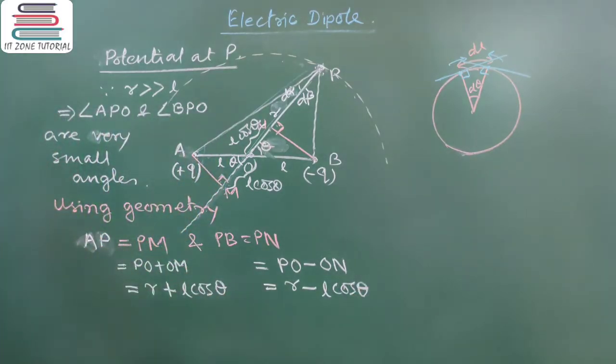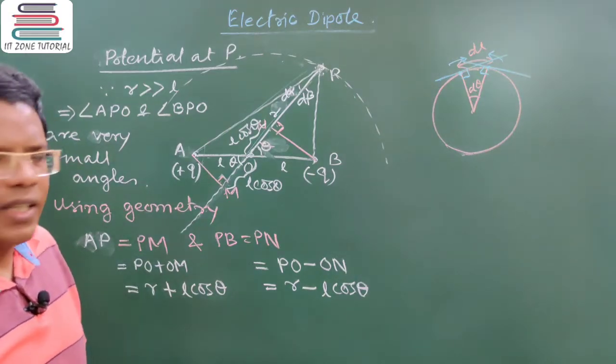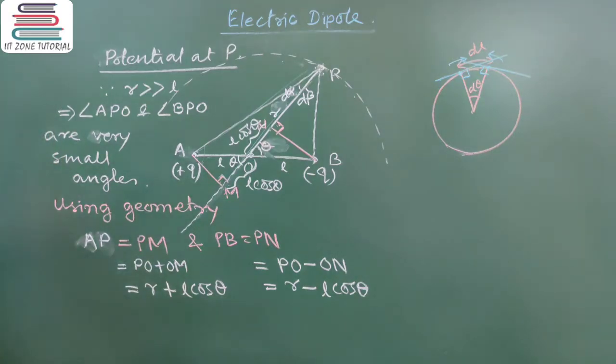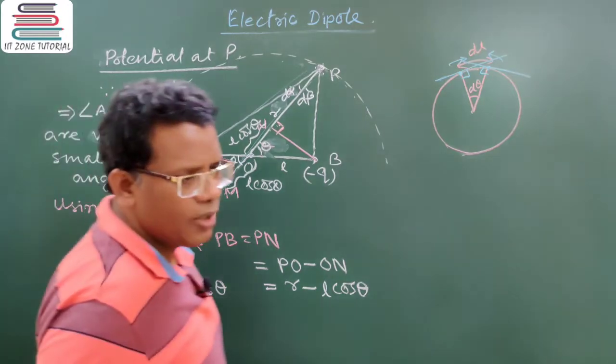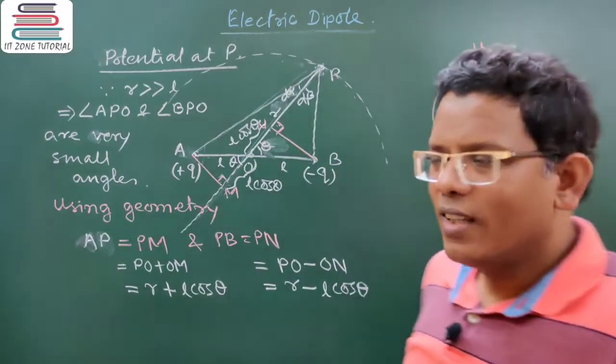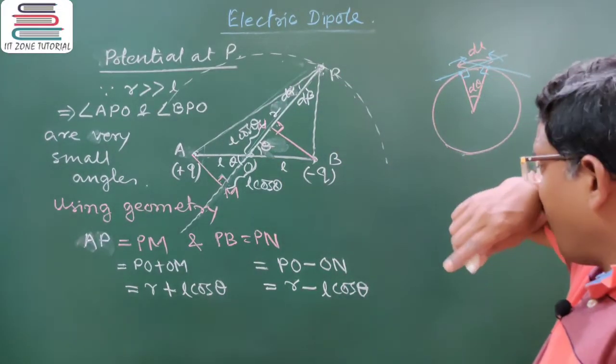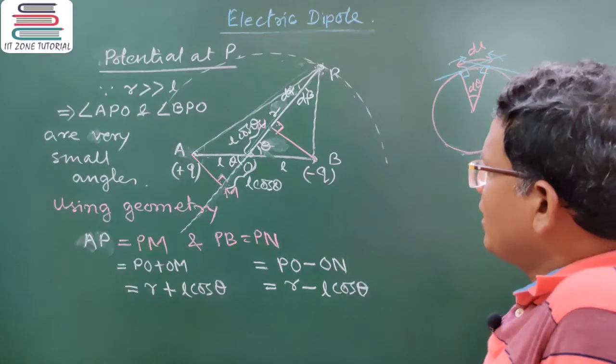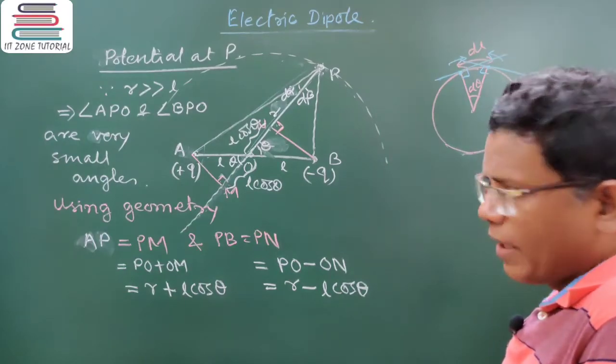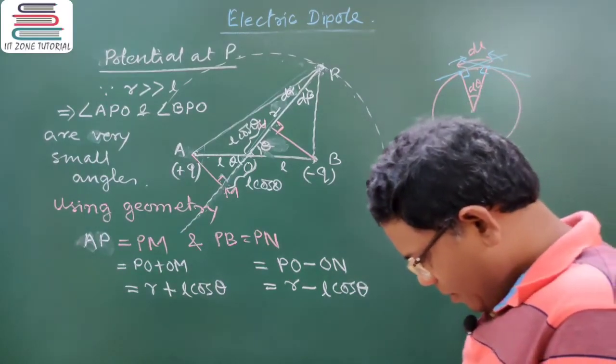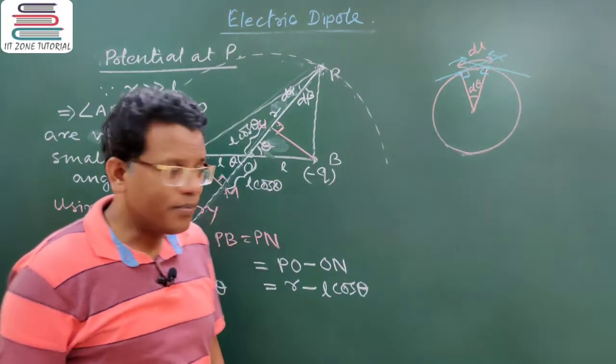So the individual distances of the charged particles of the dipole, plus q and minus q, is now defined: how far they are apart from the general point P, which was taken at a distance r along the line joining OP. Once I know the length of AP and PB, it is now simple for me to express the net potential at P due to this plus q and minus q charge of the dipole. Is that clear? Yes, sir.